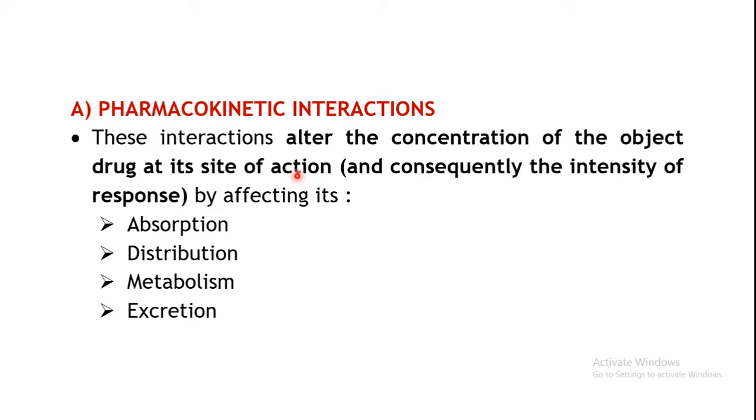As a result of the change in concentration at the site of action, obviously the intensity of response will also change, right? Because we have seen that the response produced by a particular drug depends upon its plasma concentration. We have seen the dose response relationship, in which as the dose is changed, the plasma concentration will change, and as the plasma concentration is changed, obviously the response is also changed.